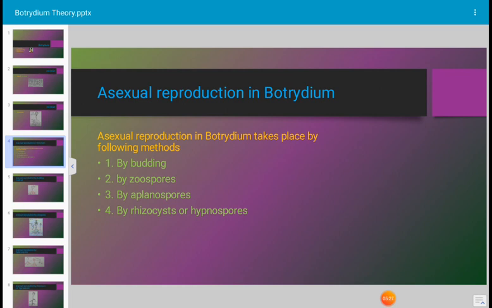What is asexual reproduction? Reproduction in algae which takes place in the absence of gametes is described as asexual reproduction. Asexual reproduction in Botrydium takes place by the following methods: number 1, by budding; number 2, by zoospores; number 3, by formation of aplanospores; and last, rhizocyst formation or hypnospore formation. The rhizocysts are also known as hypnospores.